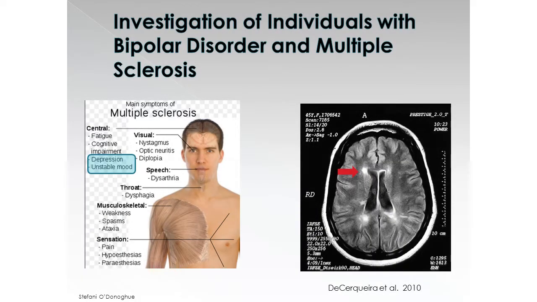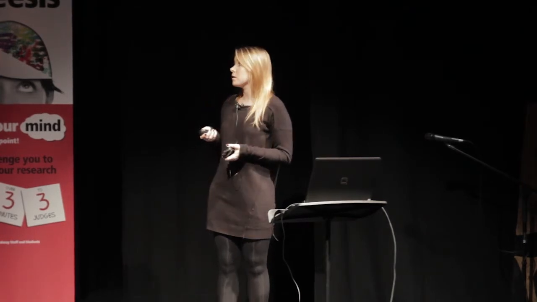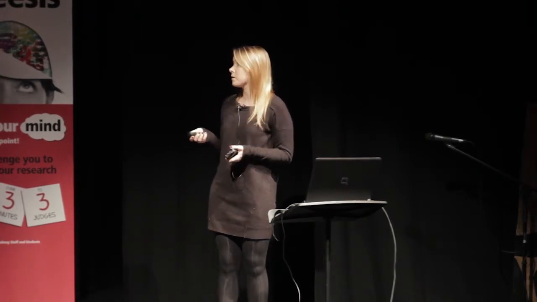Now, common symptoms of MS include motor deficits and muscle weakness, but there are these associated symptoms that are hallmarks of bipolar disorder. And this image to the right represents an individual with both disorders, and these bright spots are inflammations due to the MS. And this inflammation is located in the frontal part of the brain. So the frontal part of the brain functions for critical thinking, decision-making, and processing emotions. So I want to take a closer look at how these disrupted connections might influence the presentation of bipolar disorder.